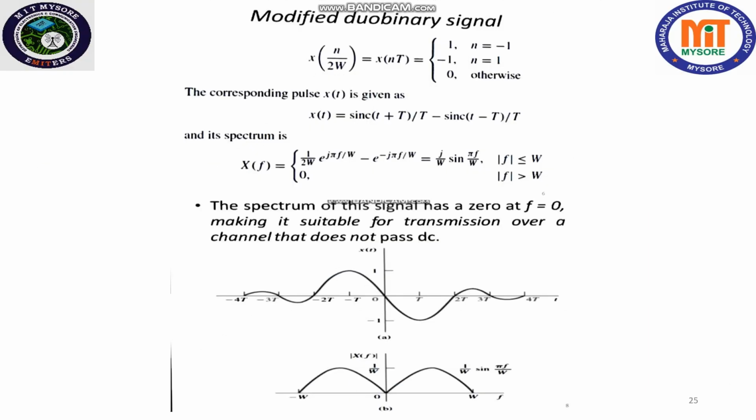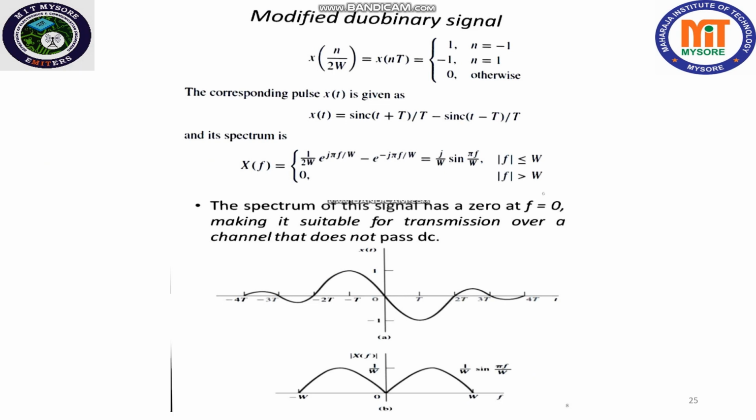We can obtain other interesting and physically realizable filter characteristics by selecting different values for the samples x of nT, and by selecting more than two non-zero samples. Initially, one kind of signal we designed for n equal to 0, then x of nT will be 1, otherwise the value will be 0. That is only one sample we considered.